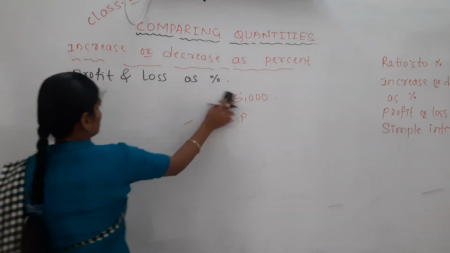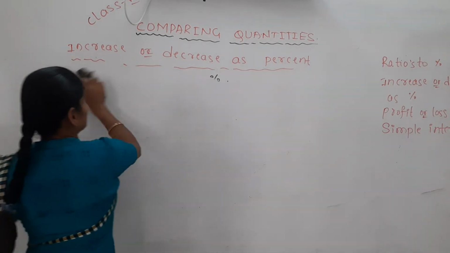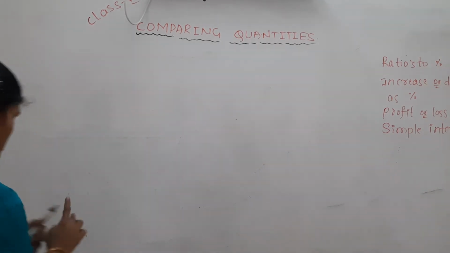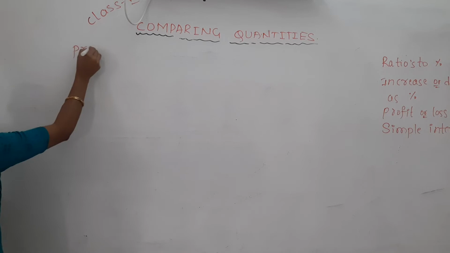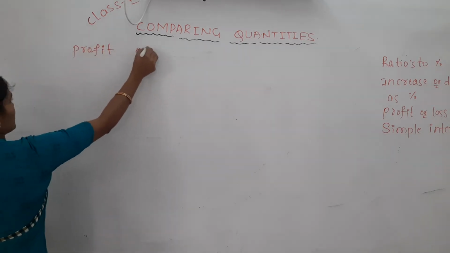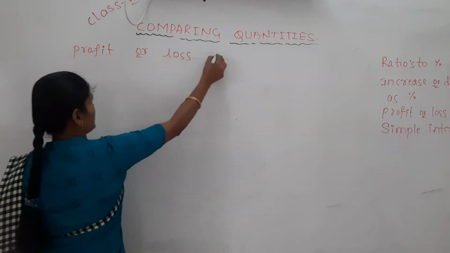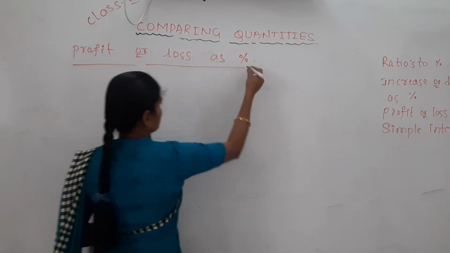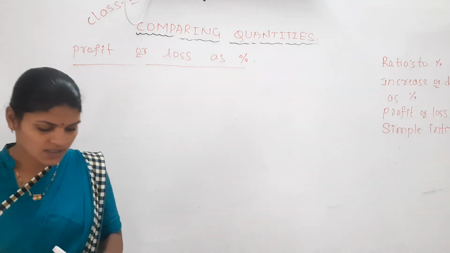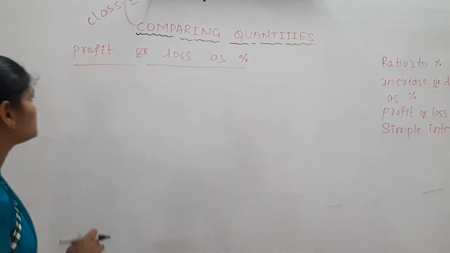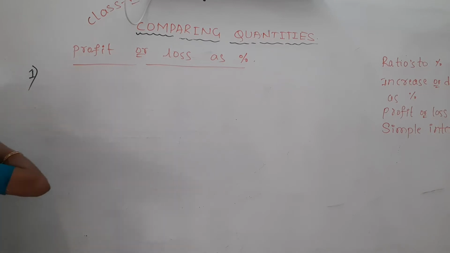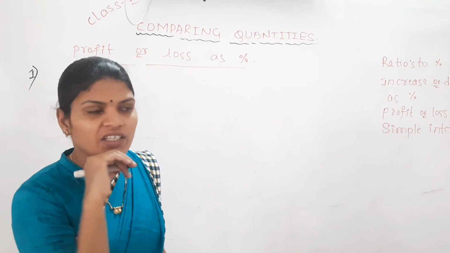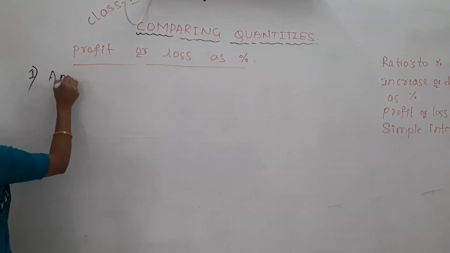Yes, take profit and loss, or if you got the loss, those things as a percent. Profit or loss as percent we have to see. Yes, just take one example here.